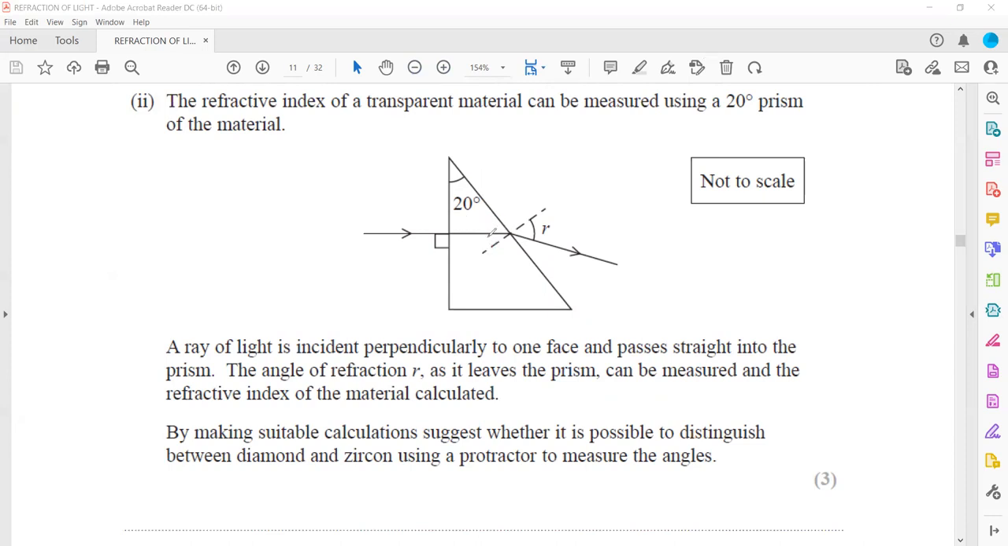So what we will do by our calculation, we'll work out, using the formula n1 sine theta 1 equals n2 sine theta 2. We'll put in the refractive index of diamond and the refractive index of air and the angle of incidence 20, and work out the angle of refraction for diamond and the angle of refraction for zircon. And we'll compare. If the angle difference is large, like 43 in one case and 55 in another, then we can measure the angle using a protractor. If the angle difference was very small, like 0.1 or 2 degrees, then we cannot use a protractor.